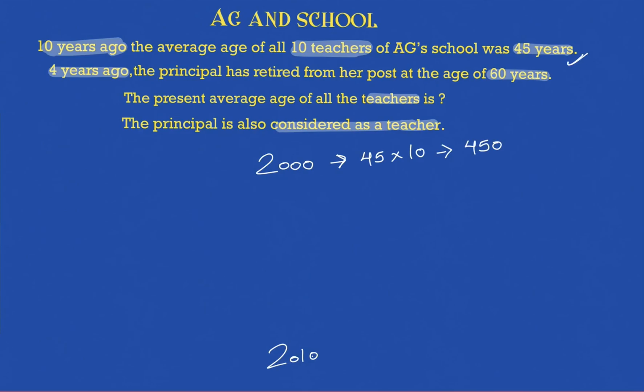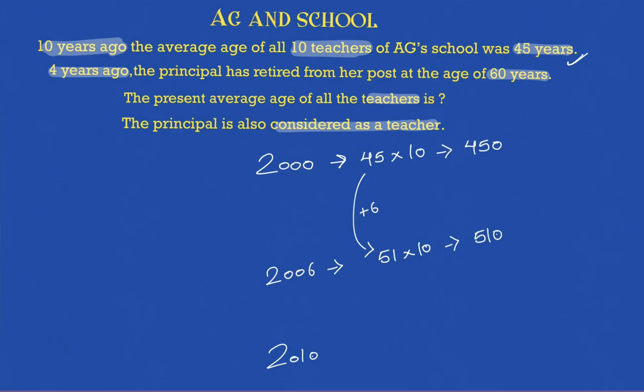4 years ago, let's say 4 years ago will be 2006. The principal retired from her post at the age of 60 years. So I'll ask you, what is the sum of age of all the teachers in the year 2006? You will say, it was 45 in the year 2000. Since we went from 2000 to 2006, plus 6, which means 6 years was added to each teacher's age. So even the average will increase by 6 years and the new average will be 51. And since there are 10 teachers, 51 into 10, it will be 510.